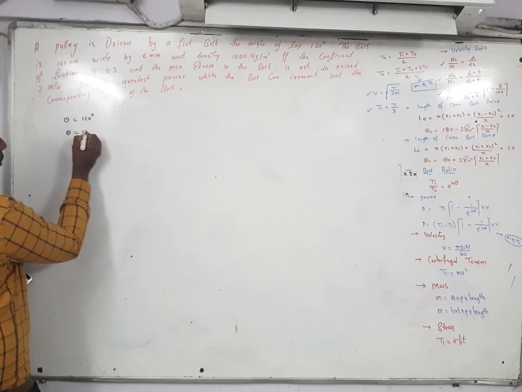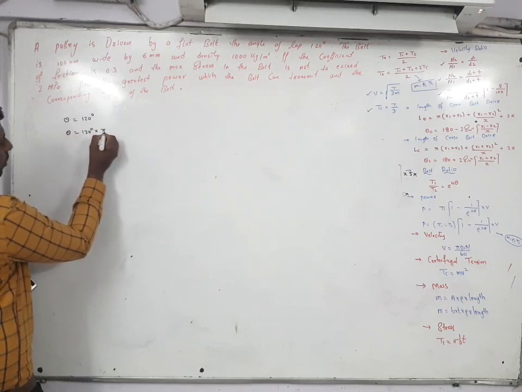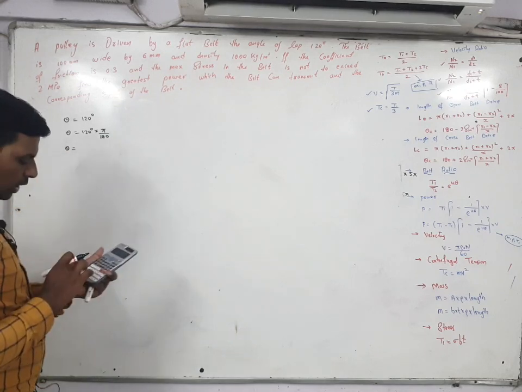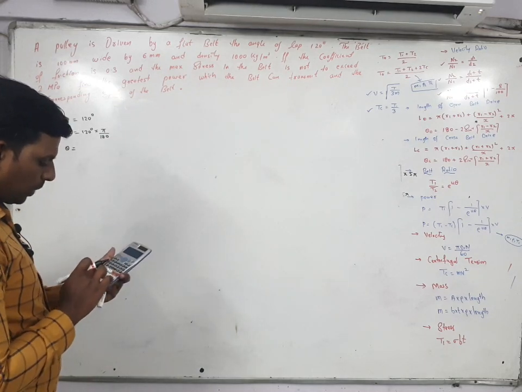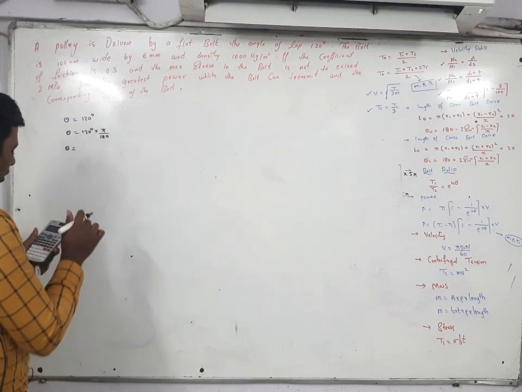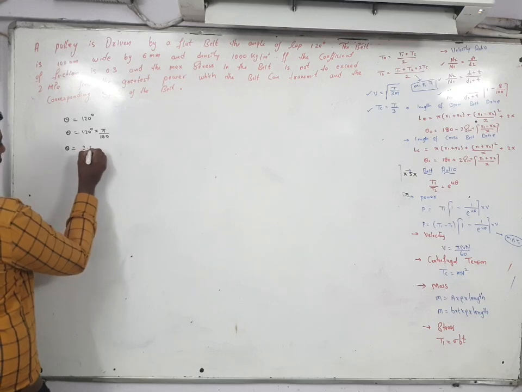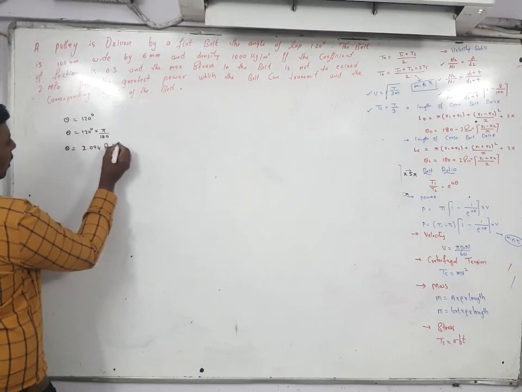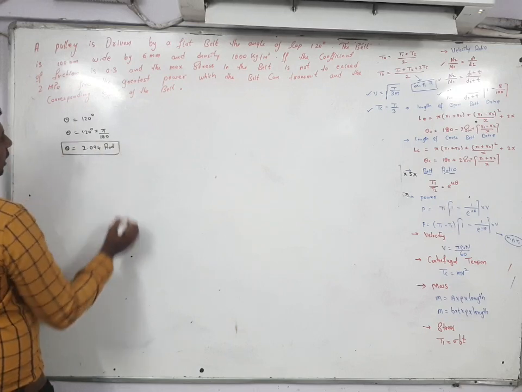Theta is equal to 120 into pi by 180, you have to multiply with pi by 180 to convert into radian. So 120 into pi by 180, the answer is somewhat 2.094 radian. Here you got the value of theta.